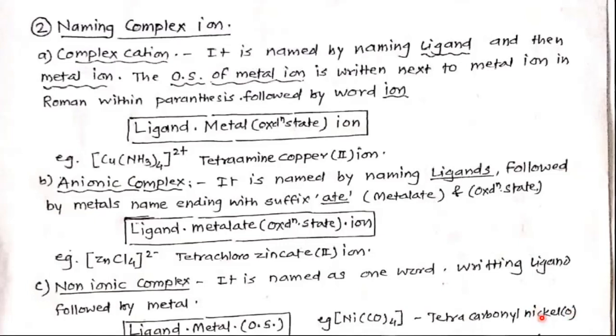Nickel has oxidation state 0, meaning it is present in atomic state. It is not an ion. Okay. So in this way, using this formula, we can write the names of complex ions, cationic complex, anionic complex, or neutral complex, non-ionic complex, the complex which has no cation, no anion.